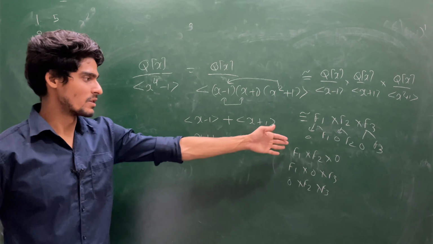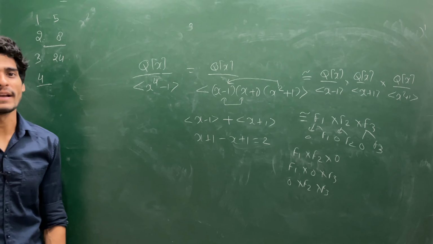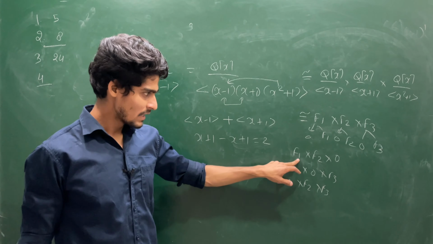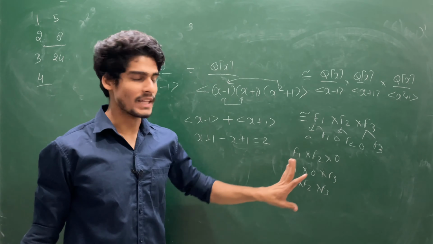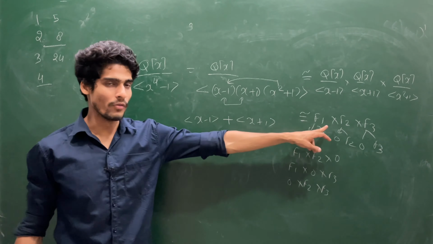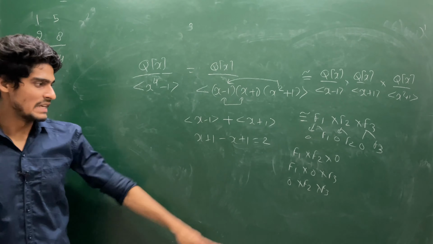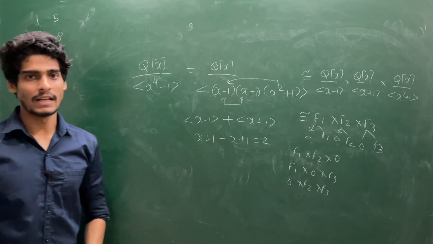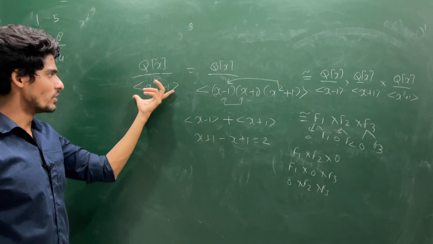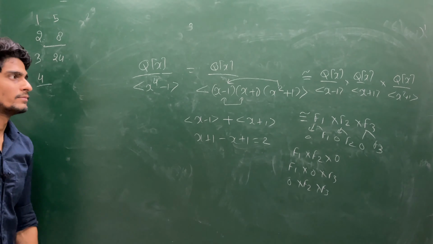So these are the only possible three choices for maximal ideals, and these are also prime ideals, you can prove, because every maximal ideal is a prime ideal. And you can observe there is no other ideal which is maximal other than these. If you take any other ideal, that must be either the whole ring or it must be contained in some of these ideals. So these three are the maximal ideals in this structure. Once you have proved this is isomorphic to F1 cross F2 cross F3, then you are done.